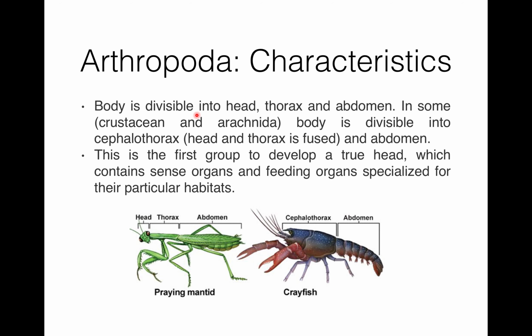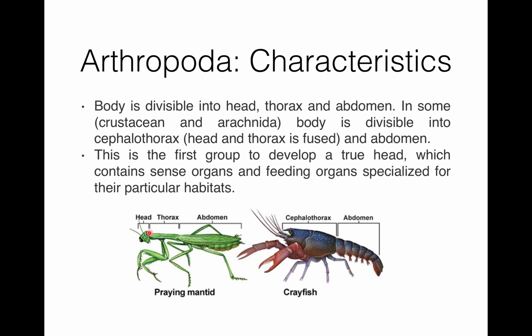Now, the body is divisible into head, thorax and abdomen. But in some crustaceans or arachnids, the body is divisible into cephalothorax. Cephalothorax means head and thorax get fused and form cephalothorax. So, in a crustacean or arachnid, the body is divisible into cephalothorax and abdomen. So here, praying mantis, there are 3 segments: head, thorax and abdomen. So the body is divided into head, this is head, thorax and abdomen.